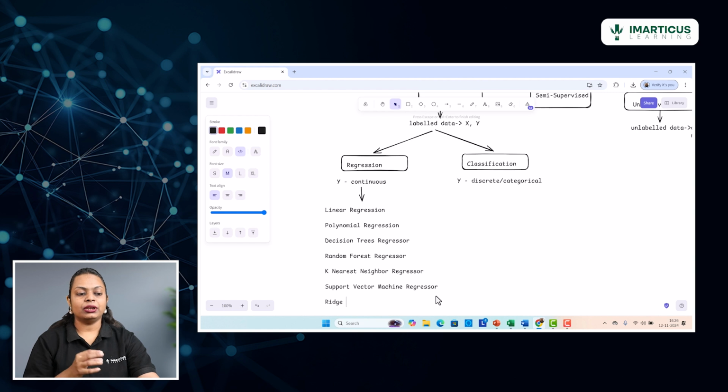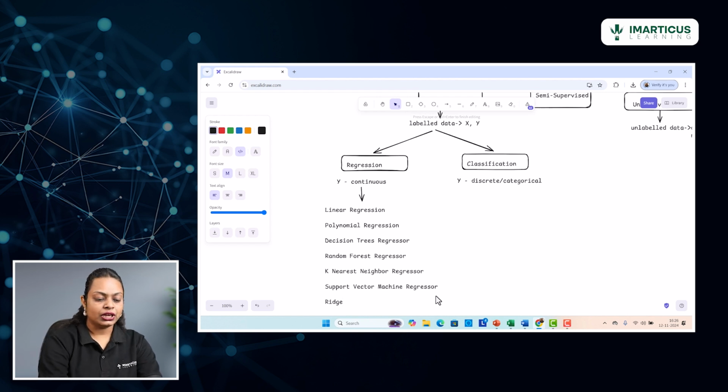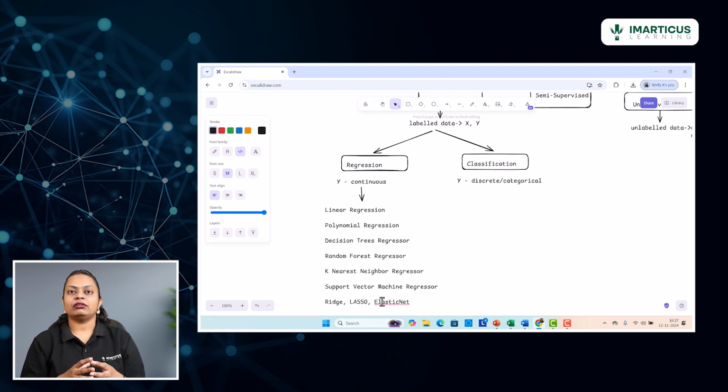So, for example, if you remember the tuning phase that we discussed, where after evaluating the performance of the very first model that we built, we try to tune that model to get improved performance. That is where you have algorithms like Ridge, Lasso, and Elastic Net, which is nothing but a combination of both Ridge and Lasso, that can be used to help you improvise the regression models.